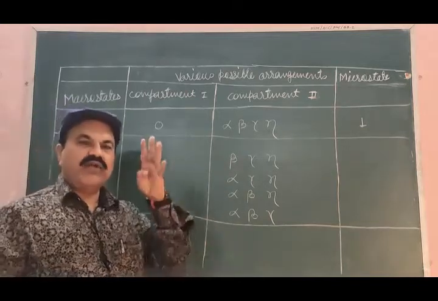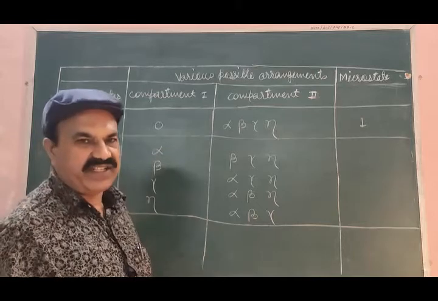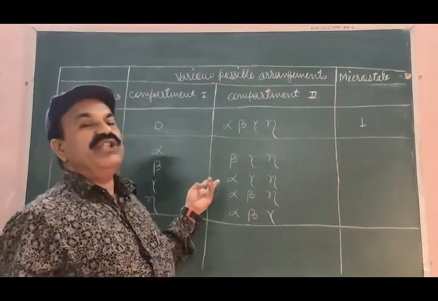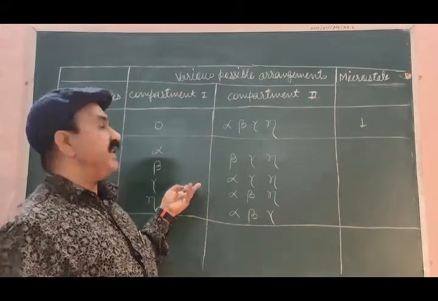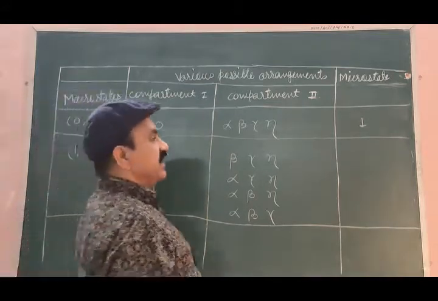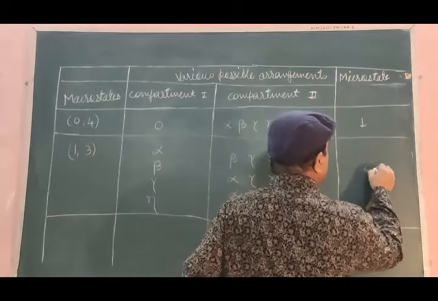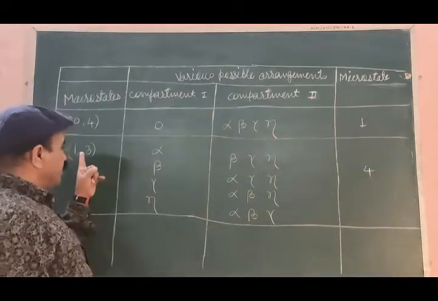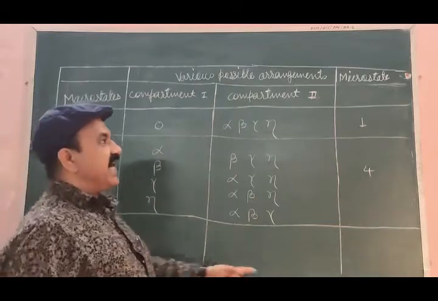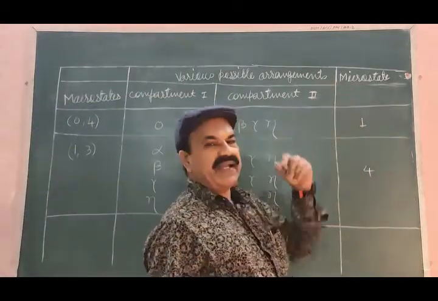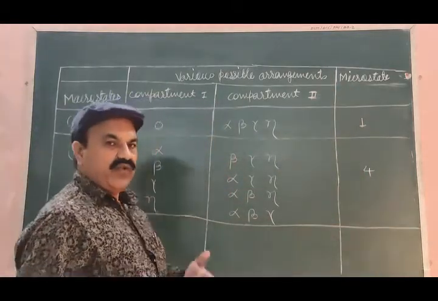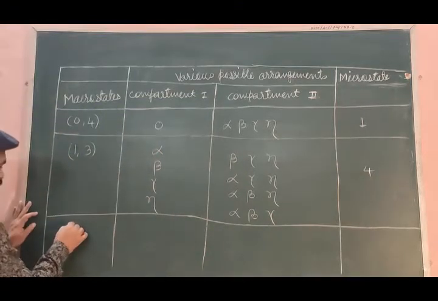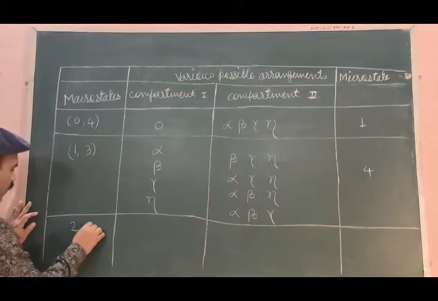There are 4 possible arrangements of the distinguishable particles into these two identical compartments for this macro state, and therefore there are 4 micro states. So this macro state has 4 micro states. What is the next macro state? It is 2, 2.